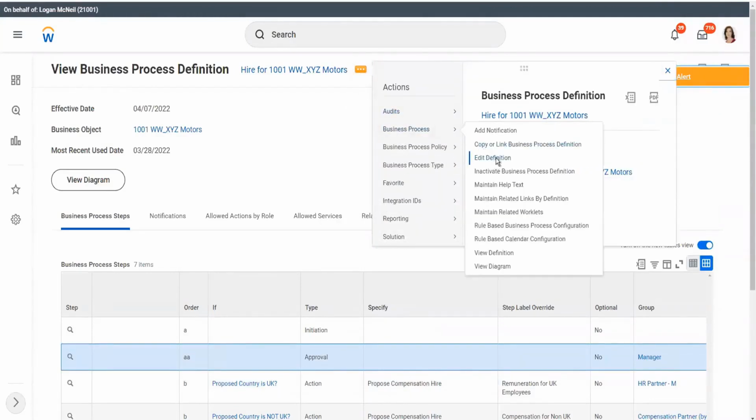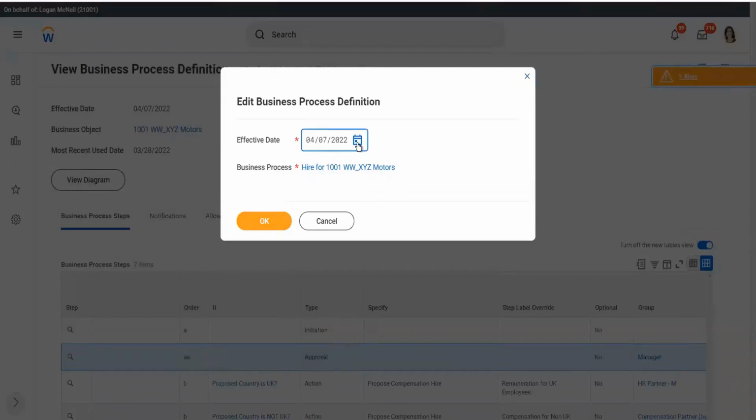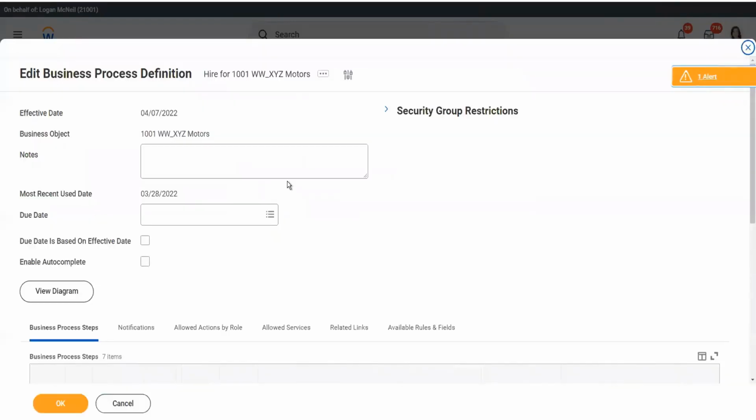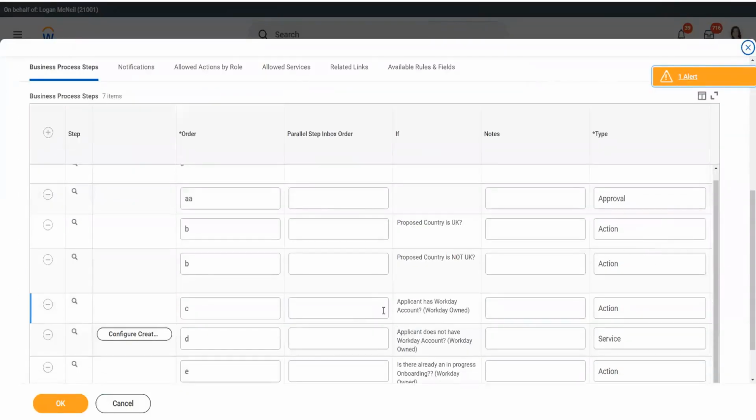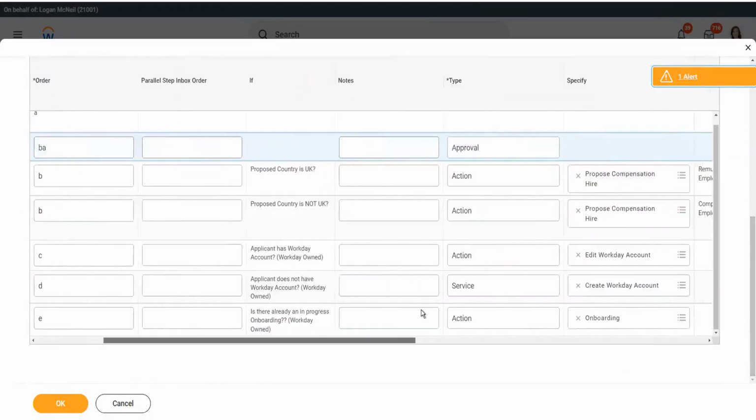So we go to business process and edit definition. So today's date is fine. Okay, and then, once we have it in edit mode, we have to make 2 changes. First is we have to change the sequence, right? We have to move this approval after the proposed compensation. So maybe BA, right, so that it goes after the step B. And instead of approval, let's choose consolidated approval.